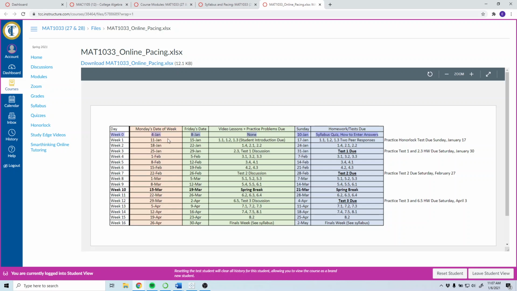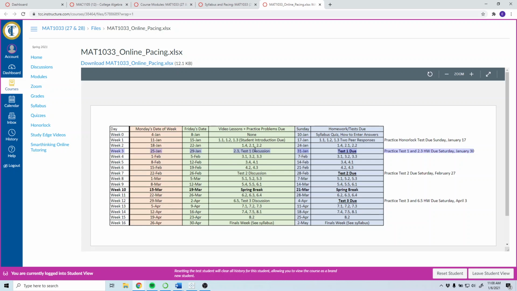But in general, like the thing said, pretty much everything's due on Friday or Sundays. The exception is test weeks. So if we go down here to week 3, test 1 is due. The video lessons that are due are 2.3 on that Friday, and then the test 1 discussion. And then test 1 is due on that Sunday, the 31st. Like I said, the practice tests and that 2.3 homework, instead of being due on Sunday, are due on Saturday.